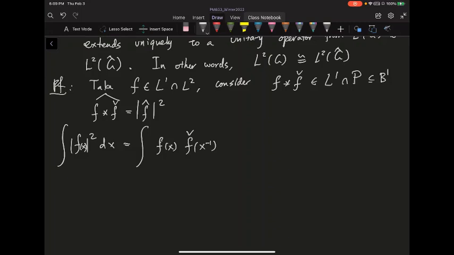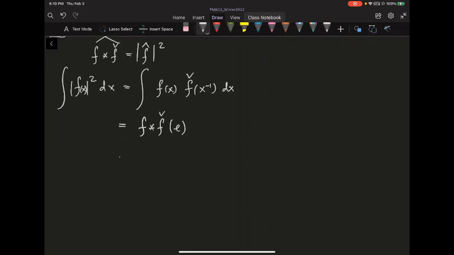If you look closely, treating f and f check as two L1 functions, this is essentially just integrating f(x) against f check of x inverse. So by definition of the convolution, this is the convolution of these two functions evaluated at the identity.